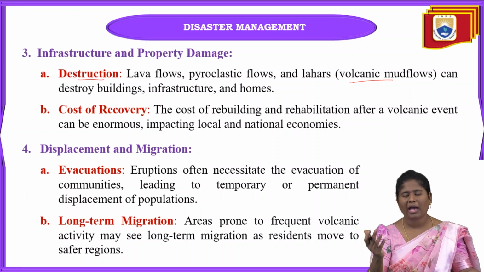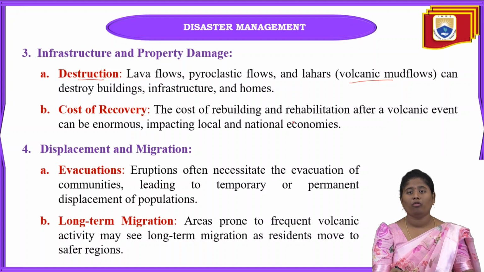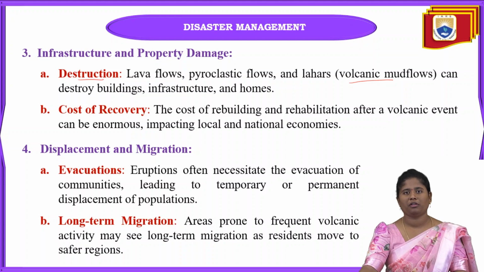Means again we have to spend so much amount on that infrastructure. The overall cost of rebuilding and rehabilitation because of these volcanoes can be numerous and it will impact the local and the national economies also. Means there will be a reduction in the economy here.